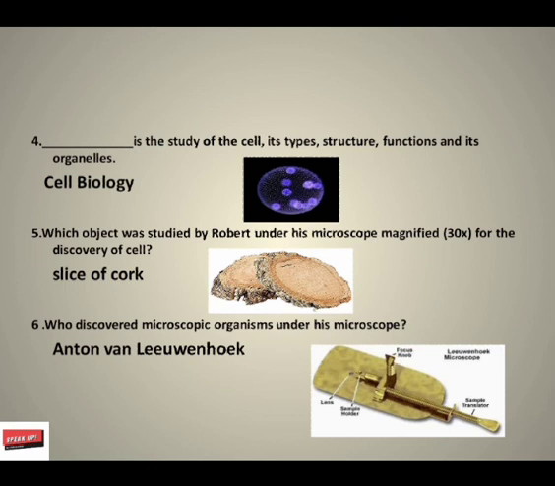Next, who discovered microscopic organisms under his microscope? Antoine van Leeuwenhoek, one of the first scientists to use a microscope and identify microbes. He invented the microscope because he wanted to observe living cells from the pond water.